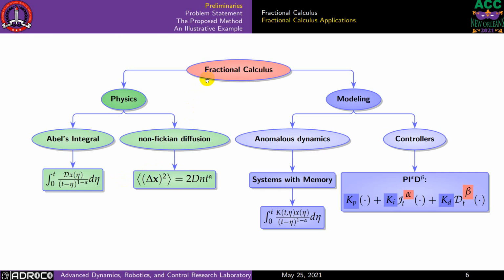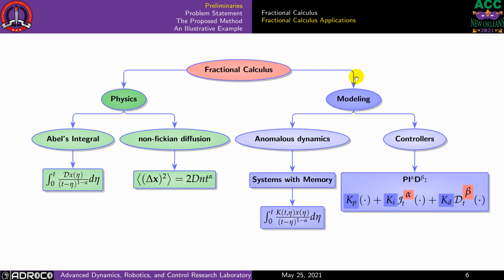The application of fractional calculus can appear in two ways. One, it can come from the nature of the physics, like Abel's integral, where we end up with an integral with a singular kernel, like in the box that is being shown. Or we can give an example of non-Fickian diffusion, which ends up becoming a fractional derivative.